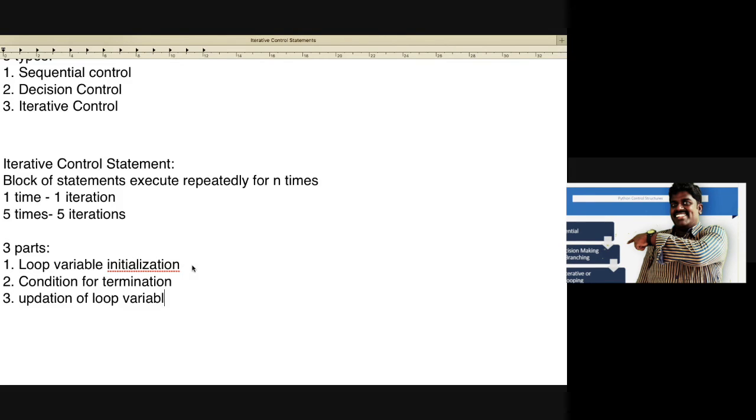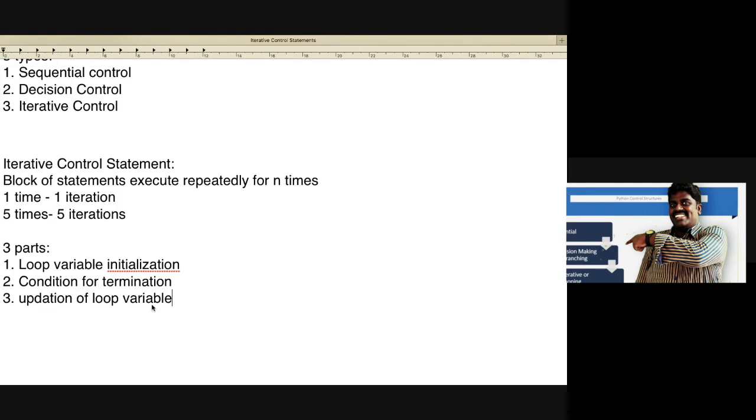So first is initialization, the starting point of the variable, then the condition for termination, the stop point or end point of the variable, and updation of the loop variable.